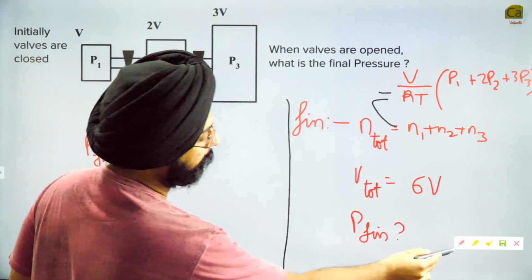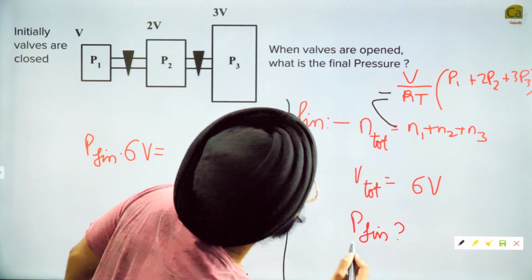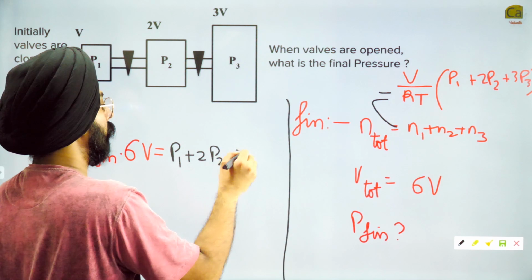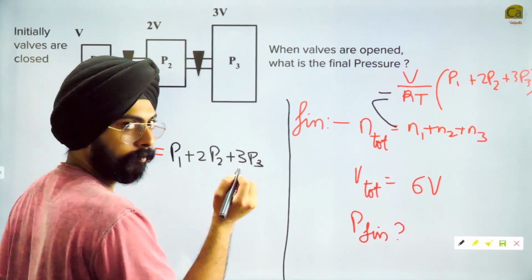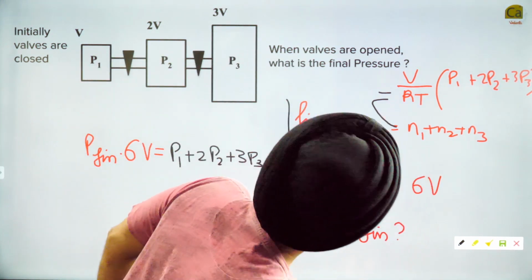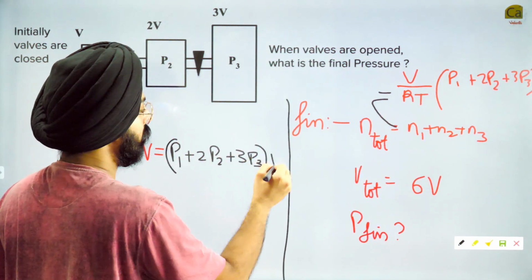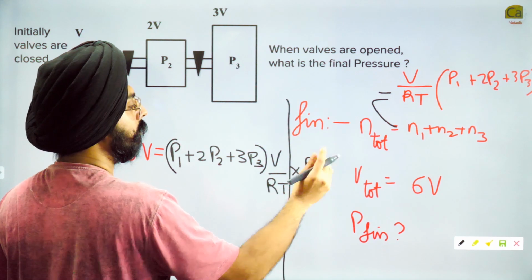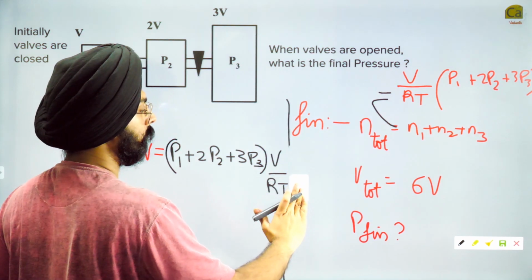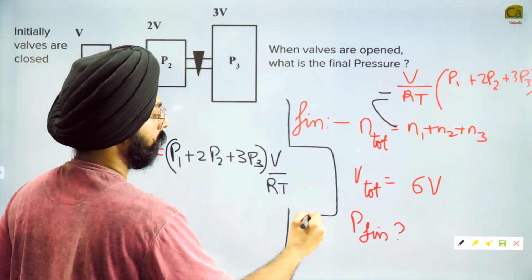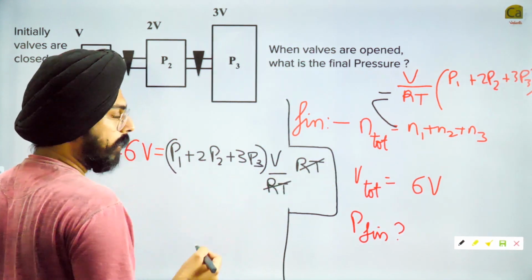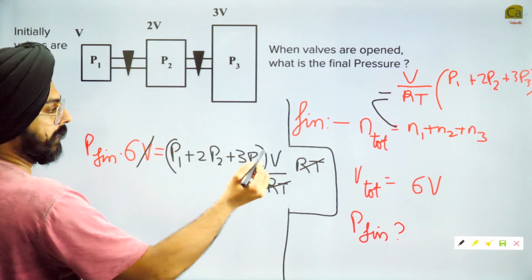N total is given as P1 plus 2 times P2 plus 3 times P3, into V divided by RT. This will be multiplied by RT. This is your nRT. So RT cancels with RT, and V cancels with V.